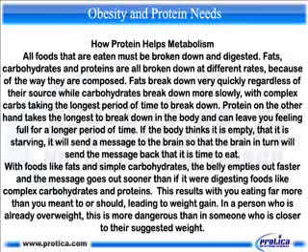If the body thinks it is empty, that it is starving, it will send a message to the brain so that the brain in turn will send the message back that it is time to eat. With foods like fats and simple carbohydrates, the belly empties out faster and the message goes out sooner than if it were digesting foods like complex carbohydrates and proteins. This results in you eating far more than you meant to or should, leading to weight gain. In a person who is already overweight, this is more dangerous than in someone who is closer to their suggested weight.